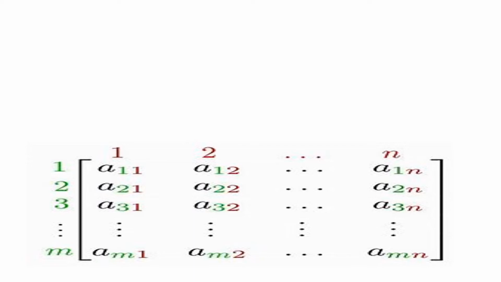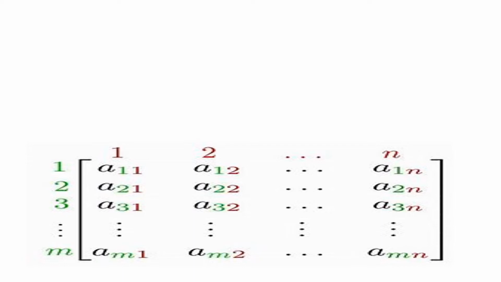The element A11 is the one which lies in the first row and first column. That is why it is called A11. A12 means the element which lies in the first row, second column. A21 lies in the second row, first column.